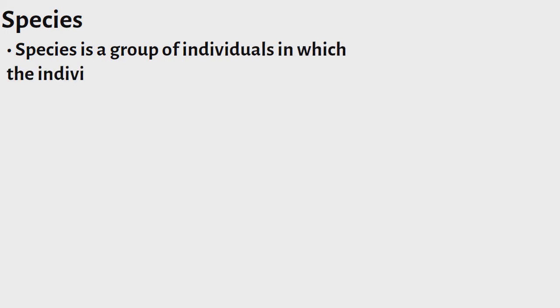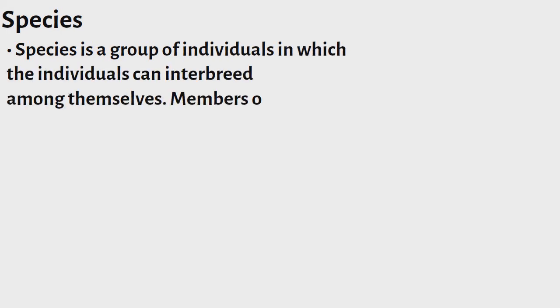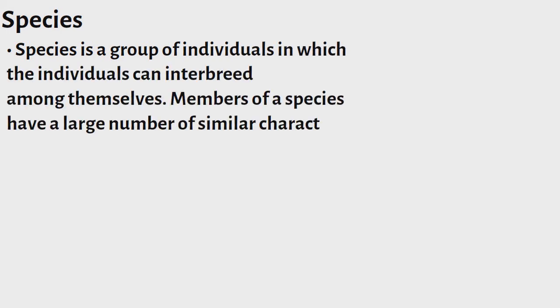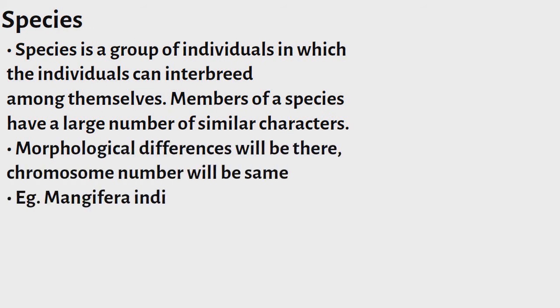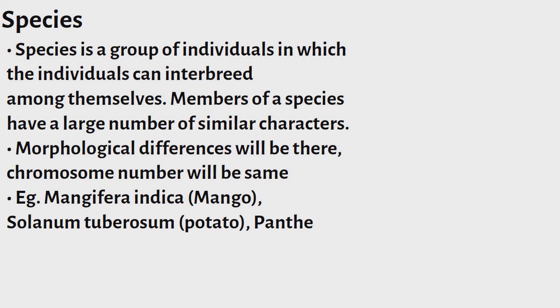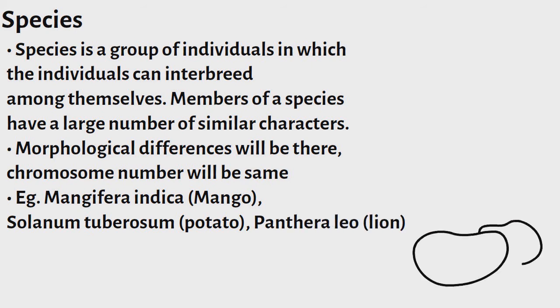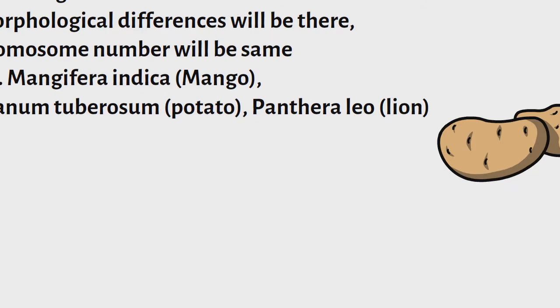Species. A species is a group of individuals which can interbreed among themselves. Members of a species have a large number of similar characters. Morphological differences will be there, but their chromosome number will be the same. For example, Mangifera indica, mango, Solanum tuberosum, potato, Panthera leo, lion.